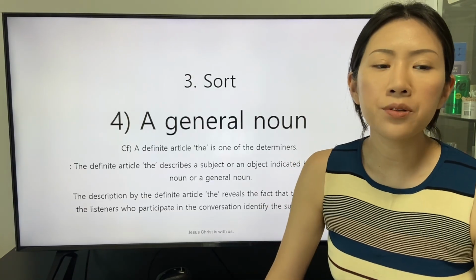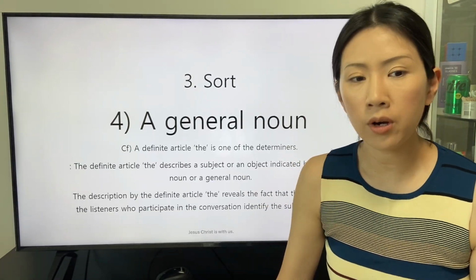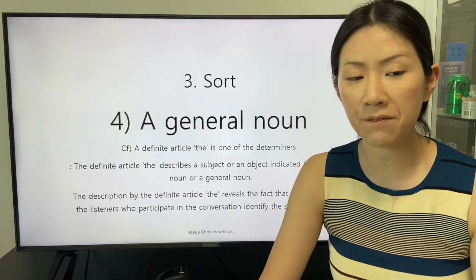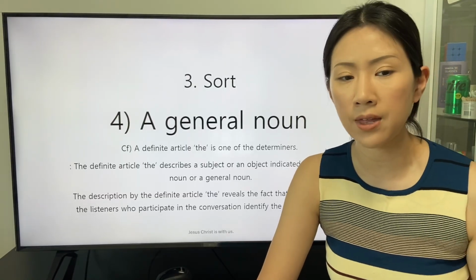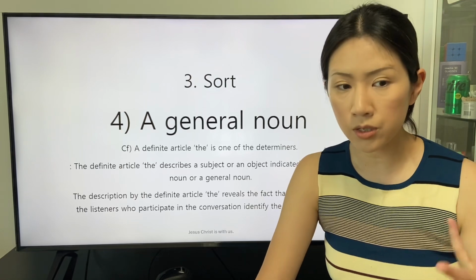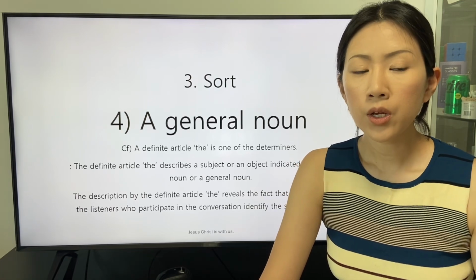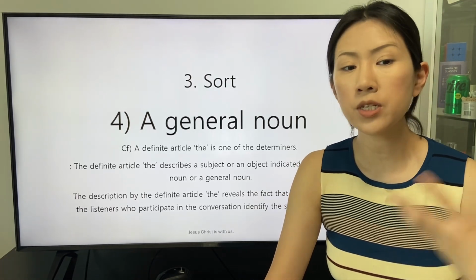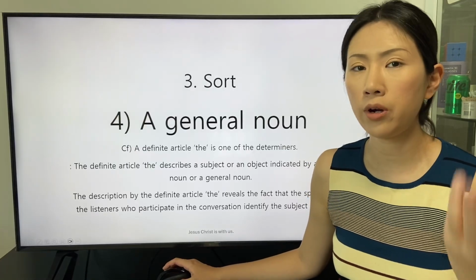The definite article the describes a subject or an object. The description by the definite article the reveals the fact that the speaker and the listeners who participate in the conversation identify the subject or object.